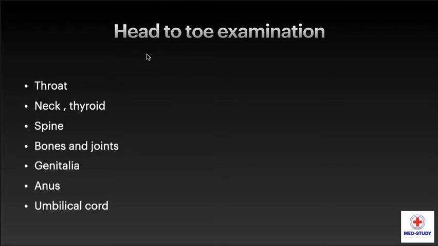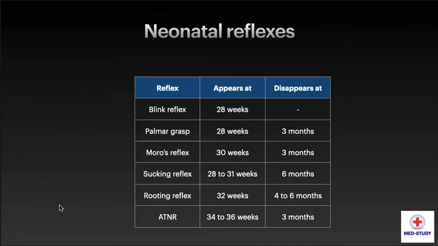Now continuing with head to toe examination, we have to look at the throat, neck for any dilated veins and lymphadenopathy, thyroid, spine, bones and joints, genitalia, anus and umbilical cord.